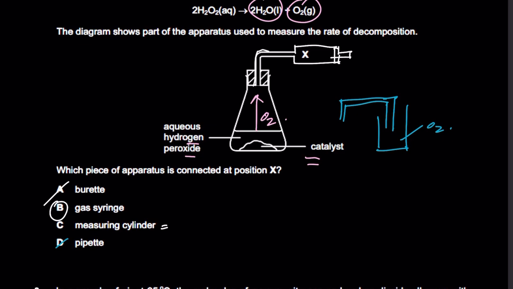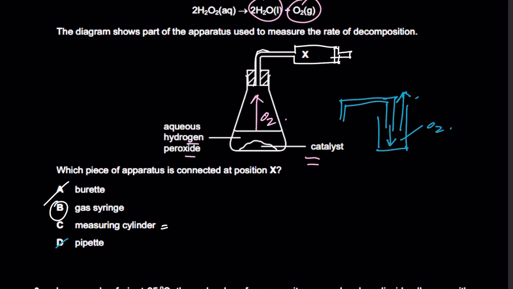Why? Because since oxygen is more dense than air, it's going to sink at the bottom and air is going to be displaced at the top, and you could collect oxygen even in this experiment through the downward delivery method. Upward couldn't be used because oxygen is not less dense than air, it's more dense than air. That means upward delivery can't be used, and over water delivery you can use for oxygen, because oxygen is only slightly soluble in water. So you could have also used over water delivery to collect this oxygen.